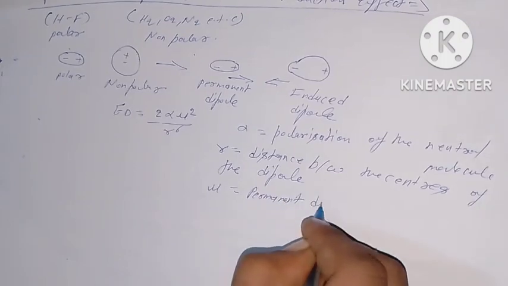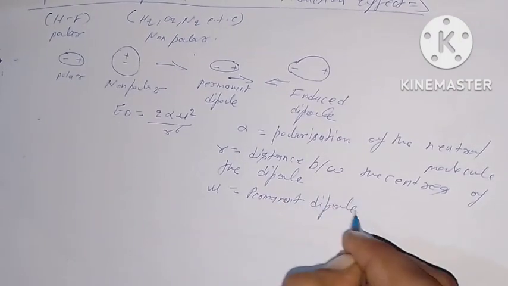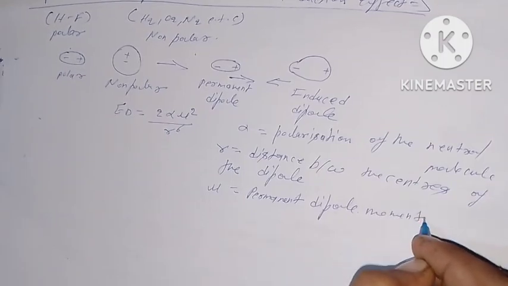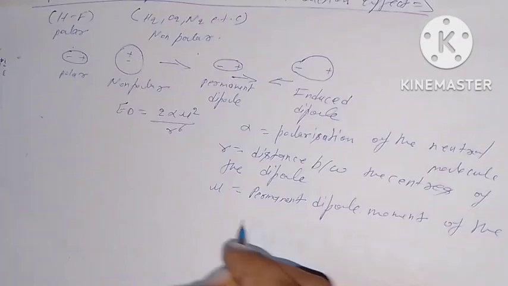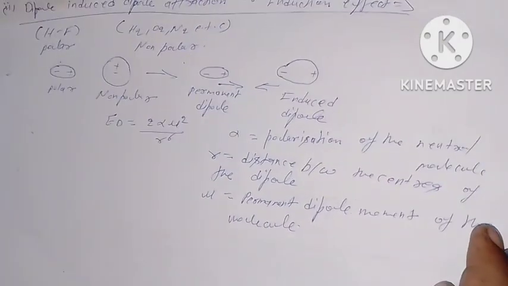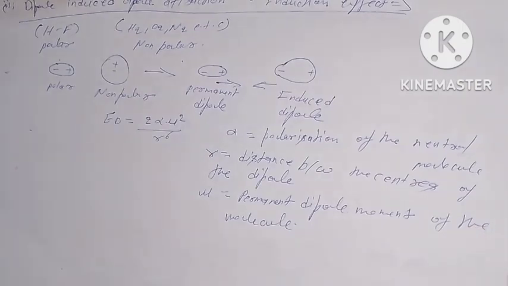Mu is the permanent dipole moment of the molecule, okay? Alpha is the polarizability of the neutral molecules, r is the distance between the centers of the dipoles, and mu is the permanent dipole moment of the molecules.